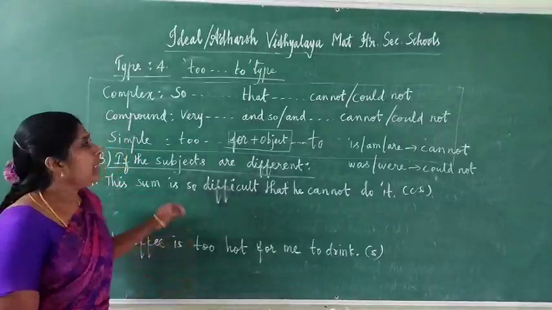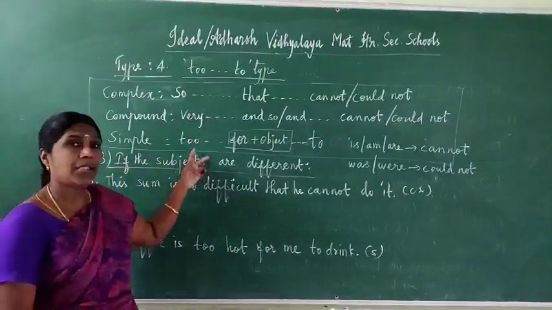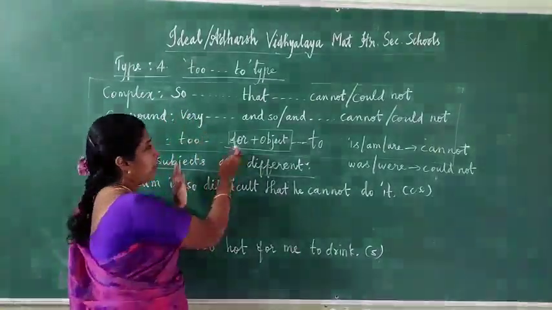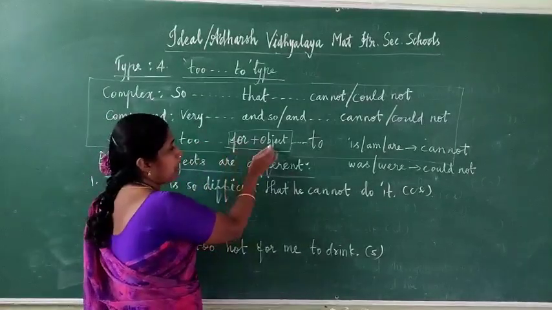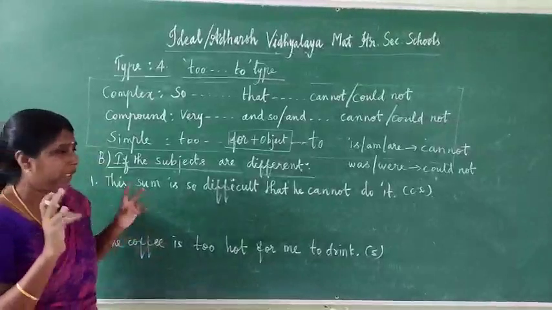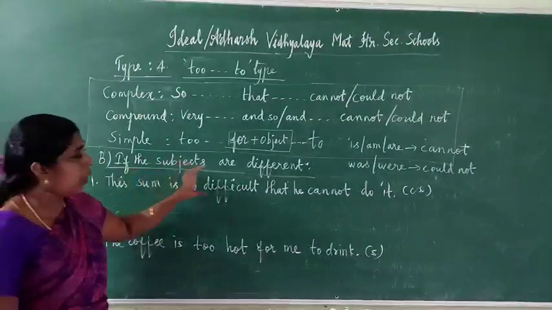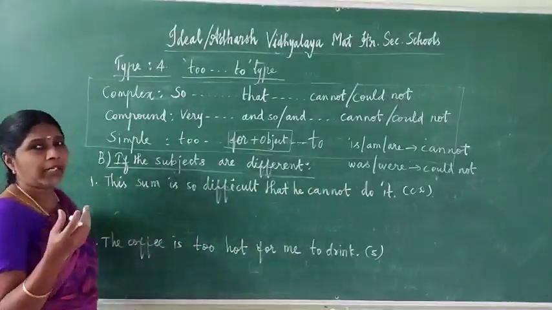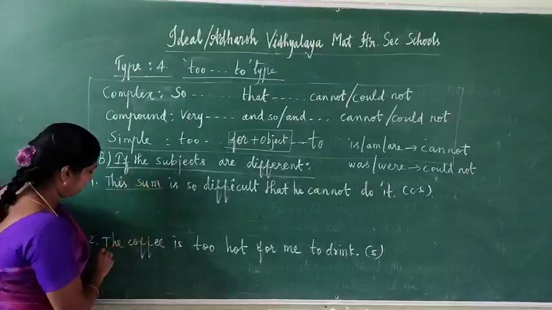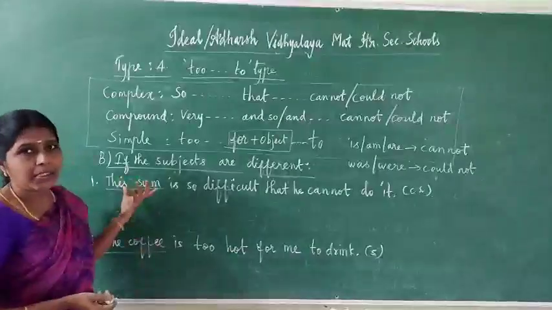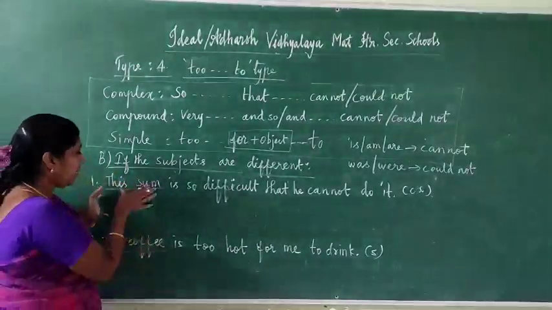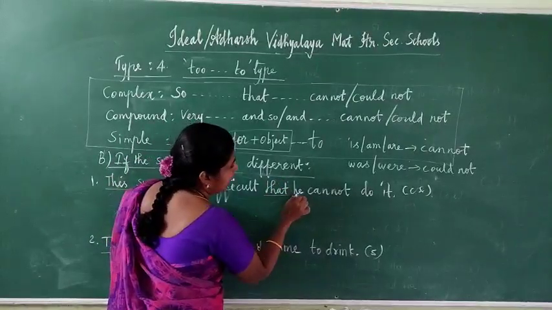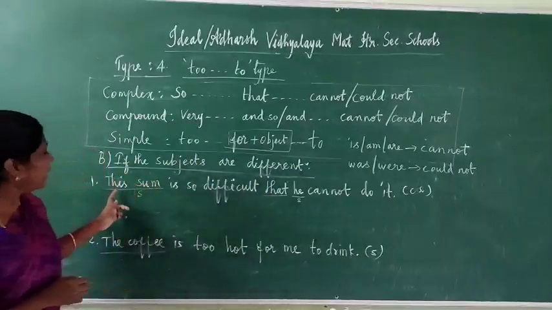Dear students, we saw previously to type. If the subjects are same, if the subjects are same means we use that. Previously I have done simply one thing. In a simple sentence you have to write for plus object in the middle. So that's the only difference. Here see this sum is so difficult that he cannot do it. This is complex. So how can you identify? Here see this is not a person. The coffee, this sum, not a person, so easily we can identify. So here this sum is the subject. In this sentence after that, this is the conjunction word. After that he, this is the subject. The subject here is this sum, here he.